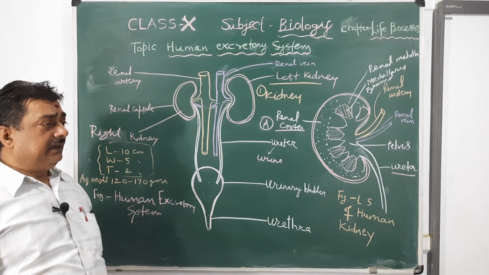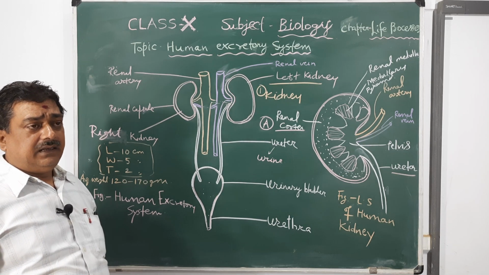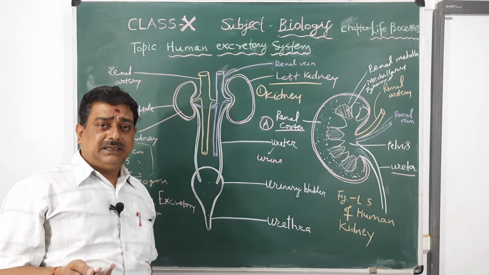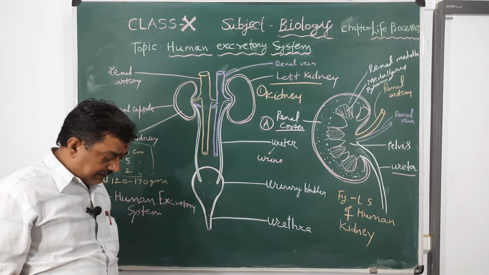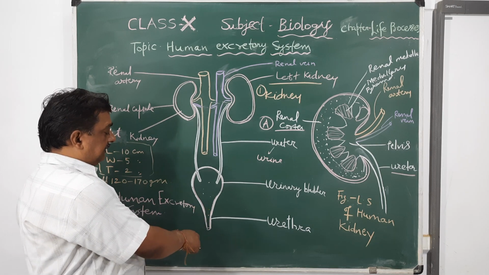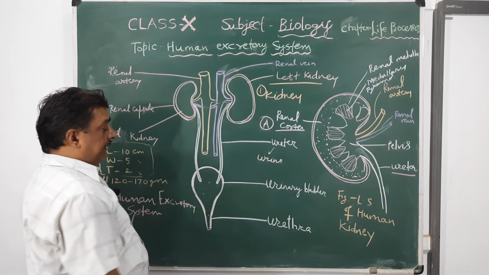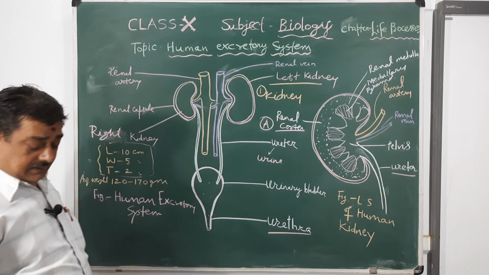But in female, urethral and genital apertures are separate and not common. In male, they are common, so the opening of the urethra is called the urinogenital opening.